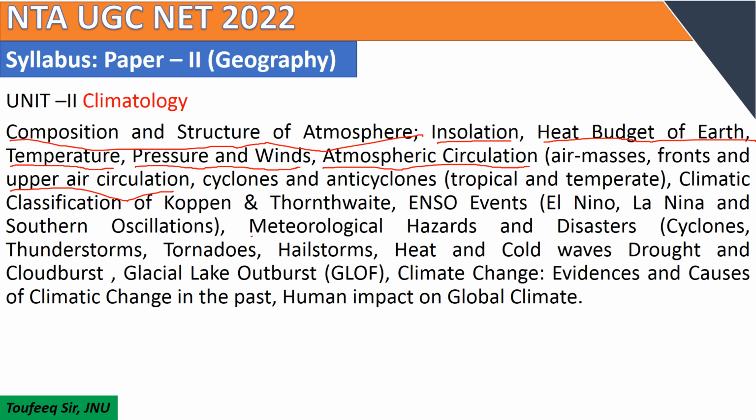Meteorological hazards, it is also important, and disasters. Cyclones, thunderstorms, tornadoes, hailstorm, heat and cold waves, droughts and cloud burst. Glacial lakes outburst. Questions are also asked from these topics. And climate change. Evidences and causes of climatic change in the past. Human impact on global climate.